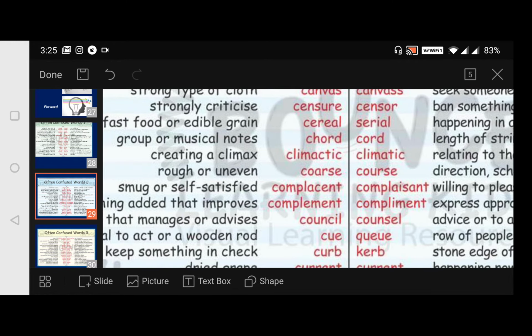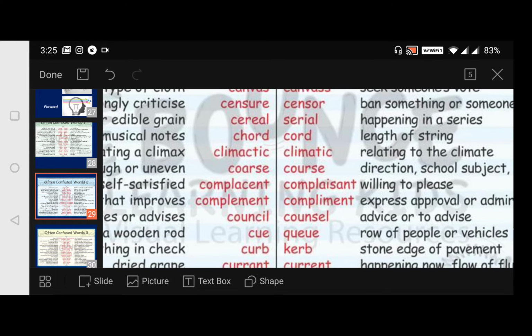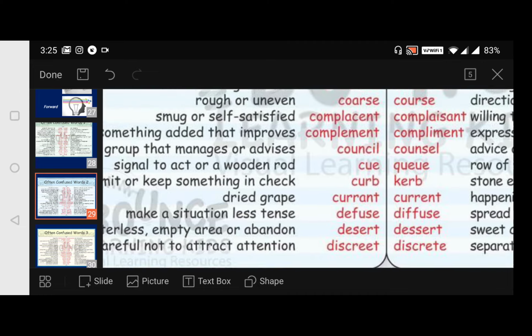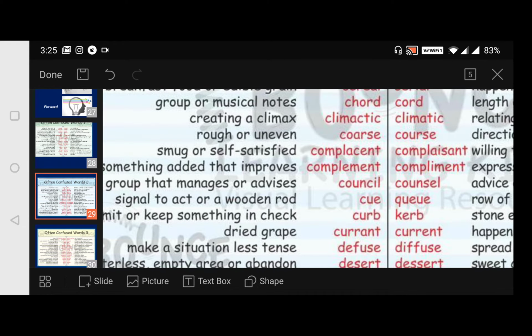Now next, climactic and climatic. Climactic is creating a climax. And climatic is relating to the climate. Now coming to course. This is very important. What is this course?